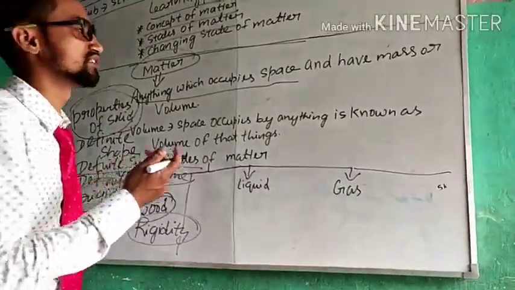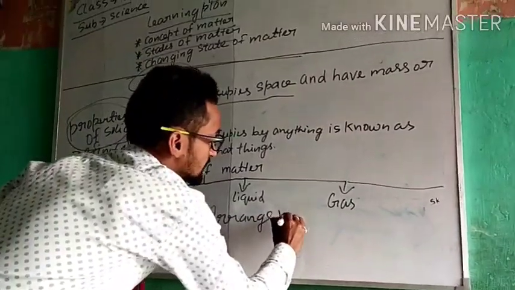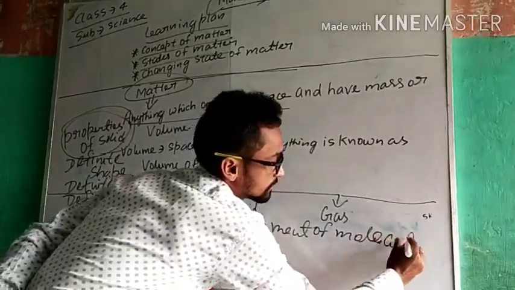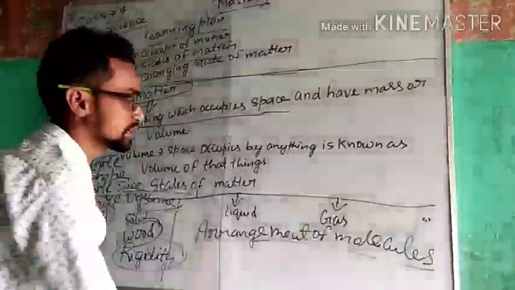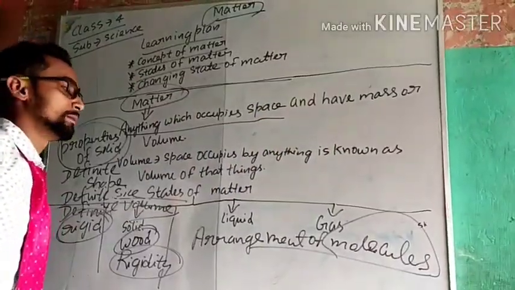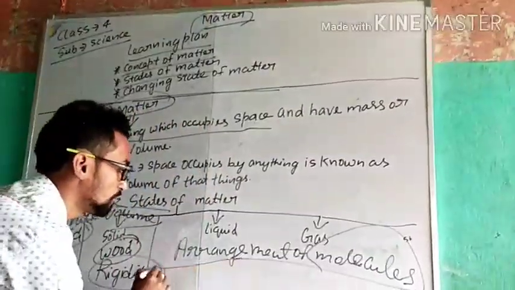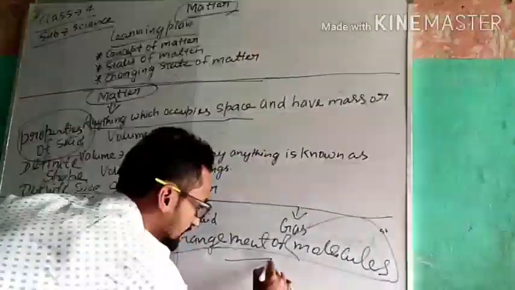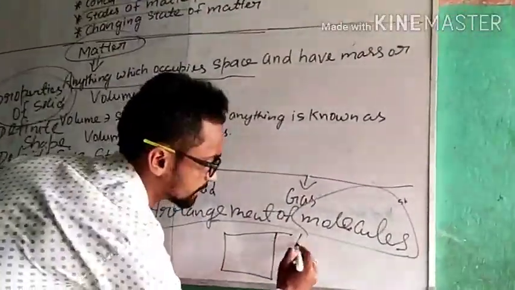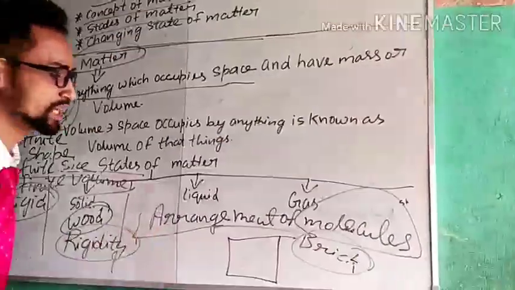And talking about another side, the arrangement of molecules in solid. What are molecules? Molecules are the smallest particles of an element or compound. So, the arrangement of molecules in a solid. Suppose it is a solid, just like a brick.